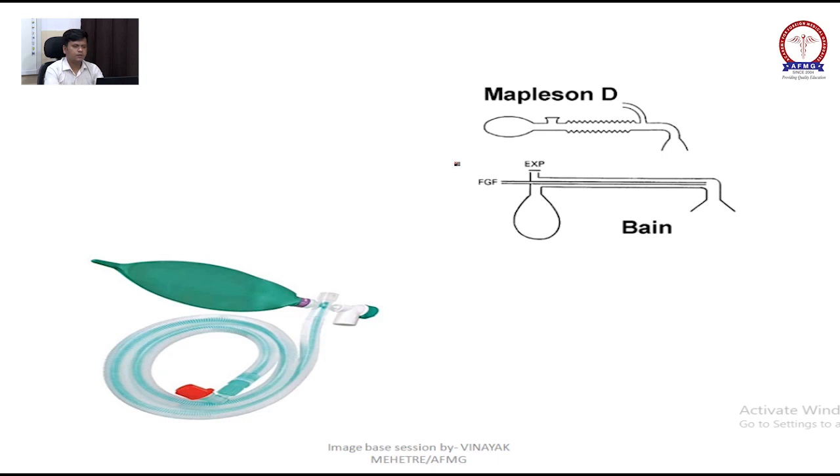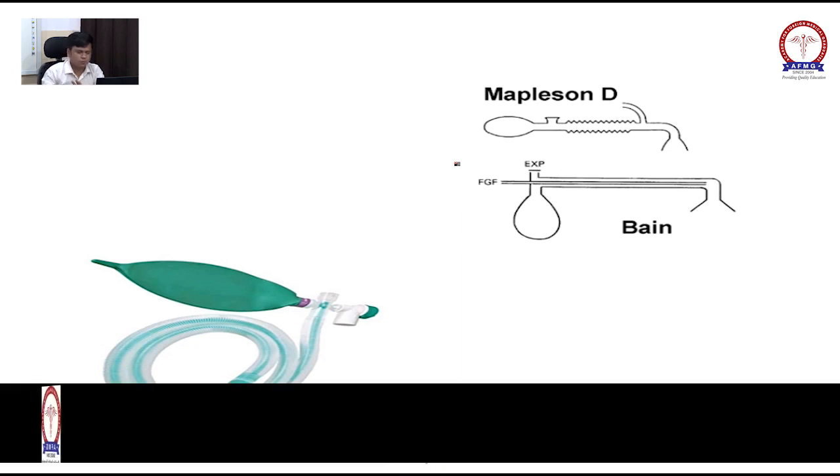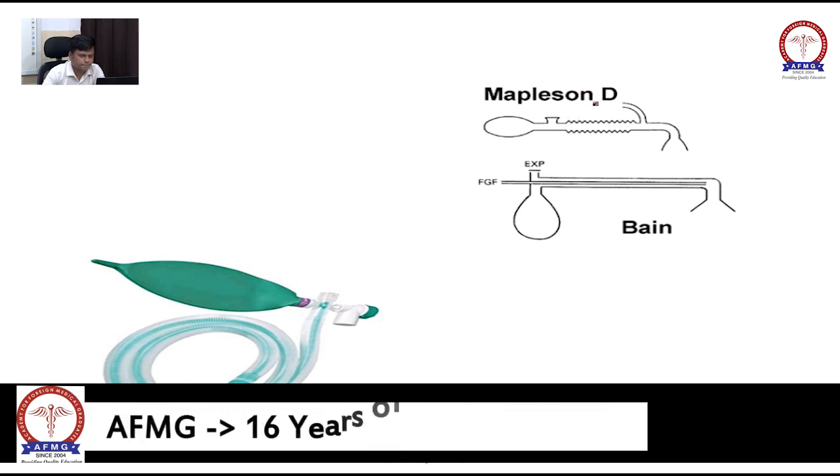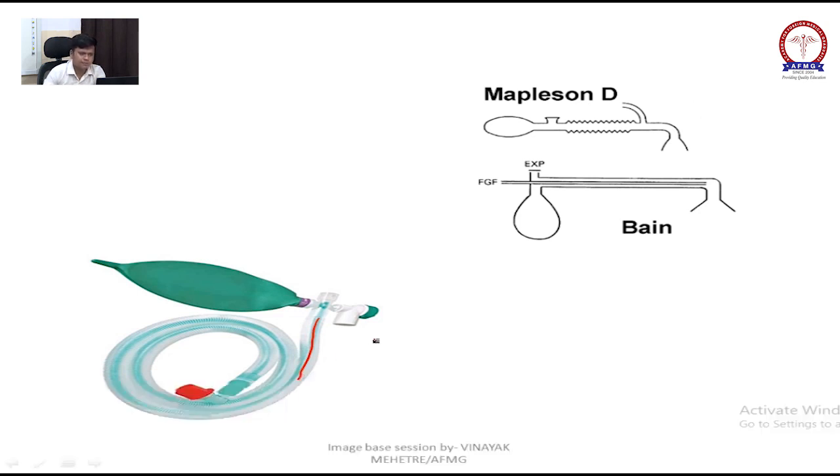Now Mapleson D, or you can say Bain circuit, because the Bain circuit is used commonly. This is the image of the Bain circuit. Here you can see the green one is your fresh gas flow axial limb, and the surrounding one is the expiratory limb.